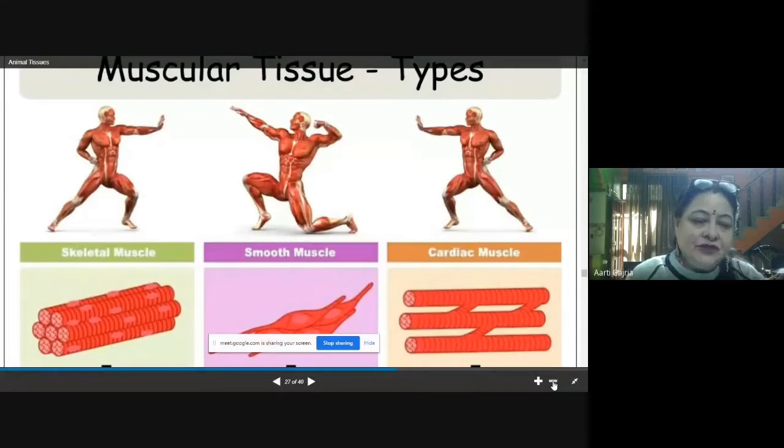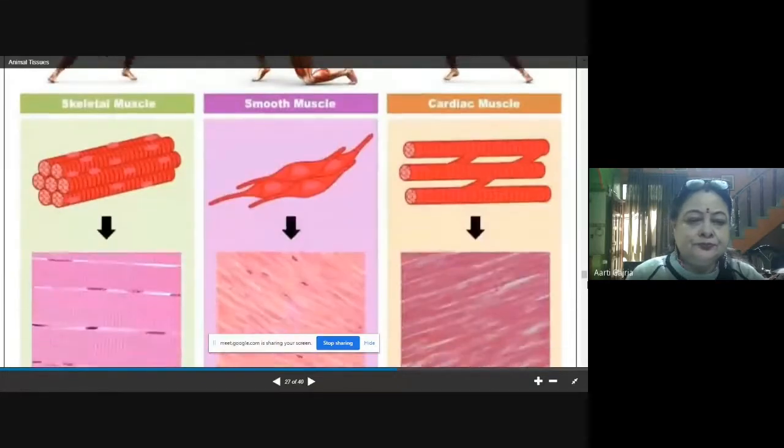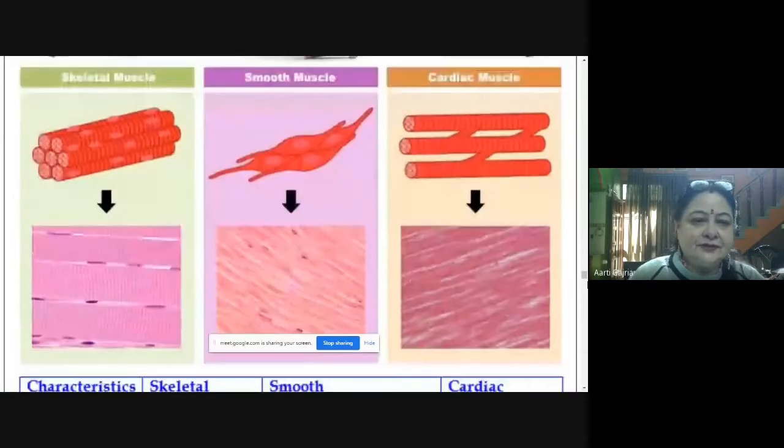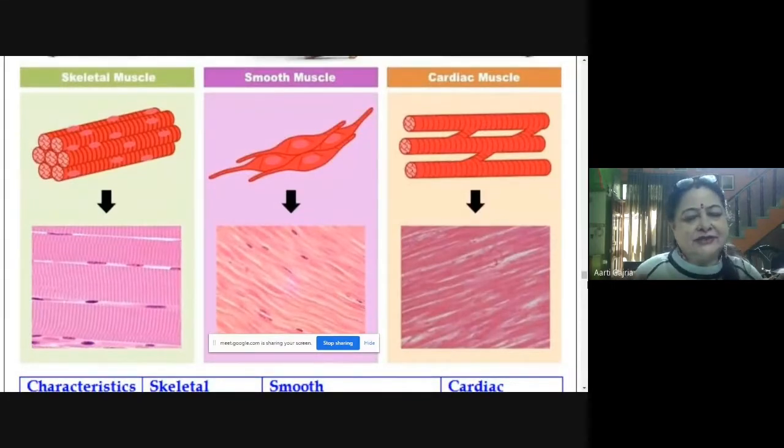Now if we see the difference between these three, see these are the three. Skeletal, which are also called voluntary muscles, as the name suggests, they are present with the bones. So the skeletal muscles are there in our hands, in our legs, and they work as per our will.